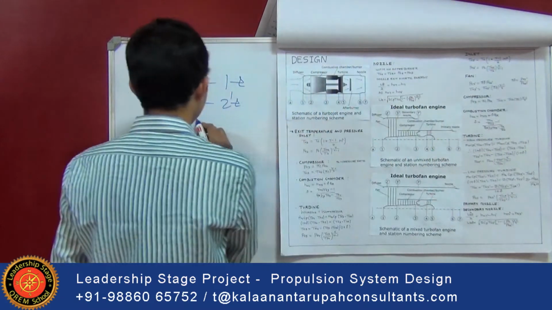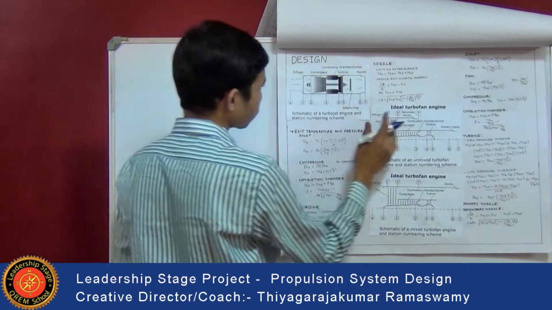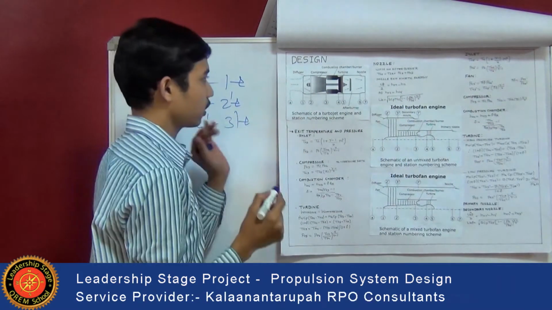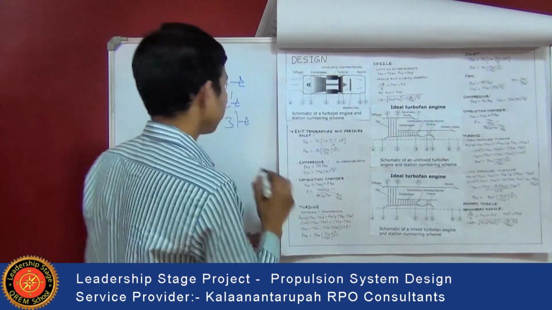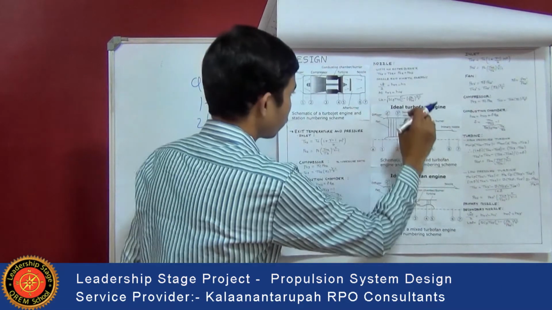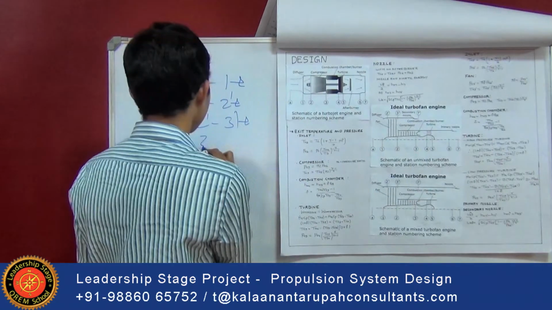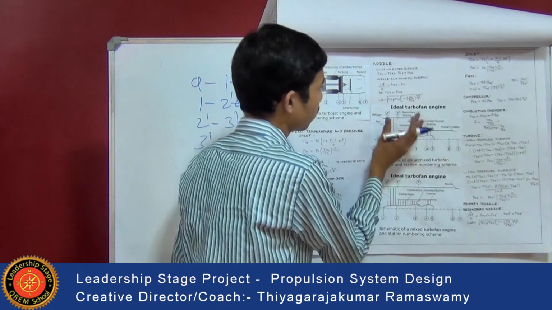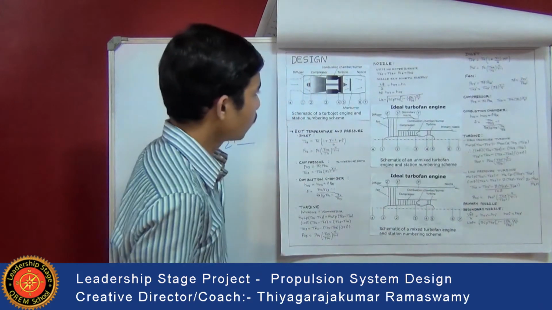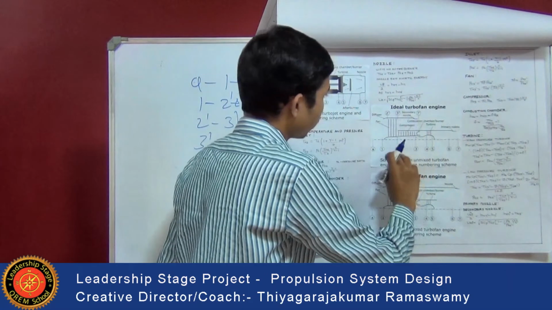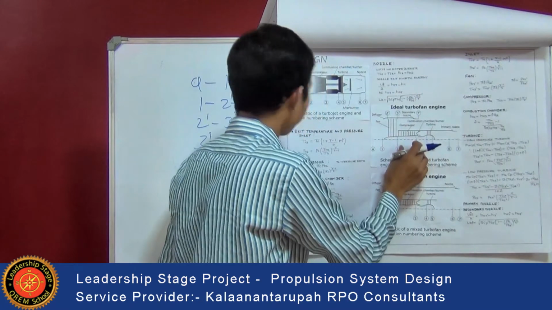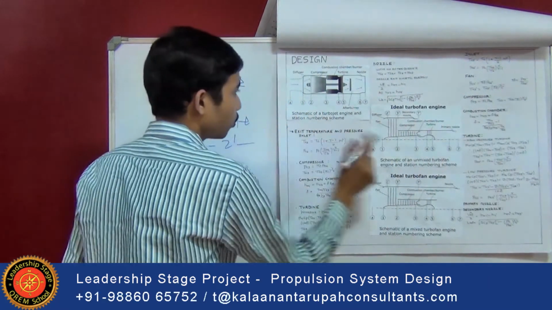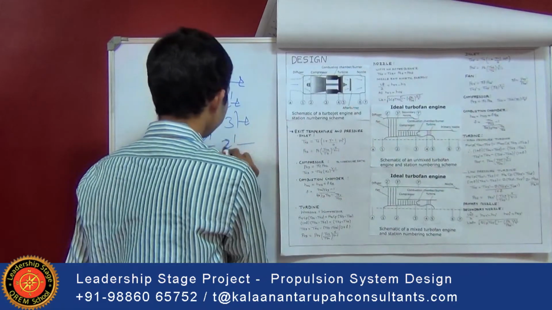Then 2 dash to 3 dash is a fan where air is compressed and the pressure is increased, and then after the fan, in the compressor, the pressure is increased again. Here 2 to 3 is the compressor.